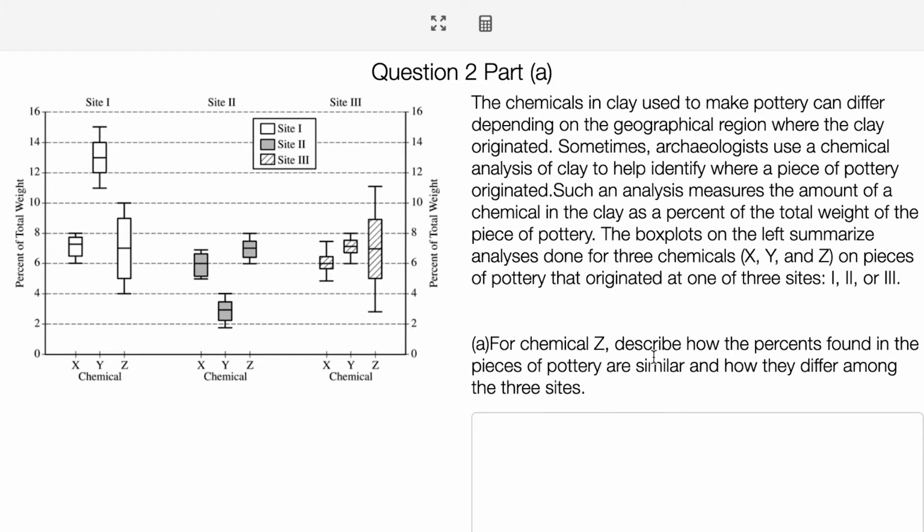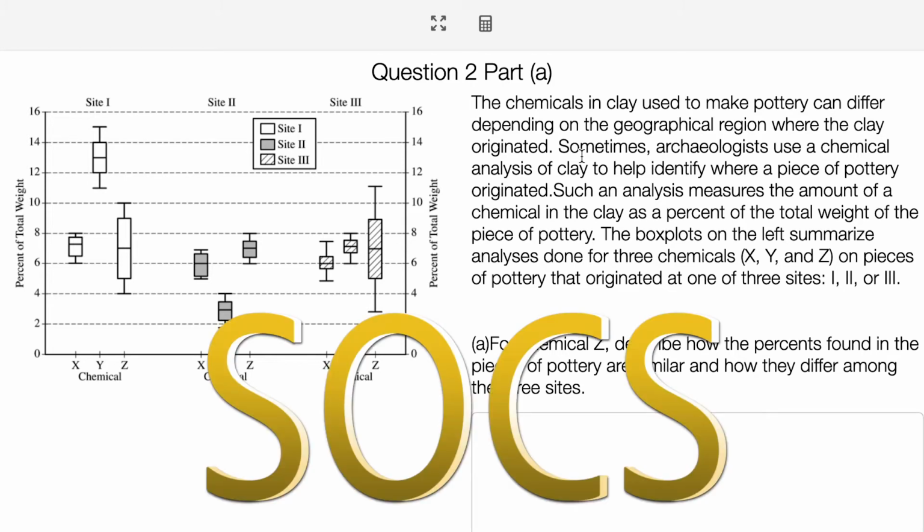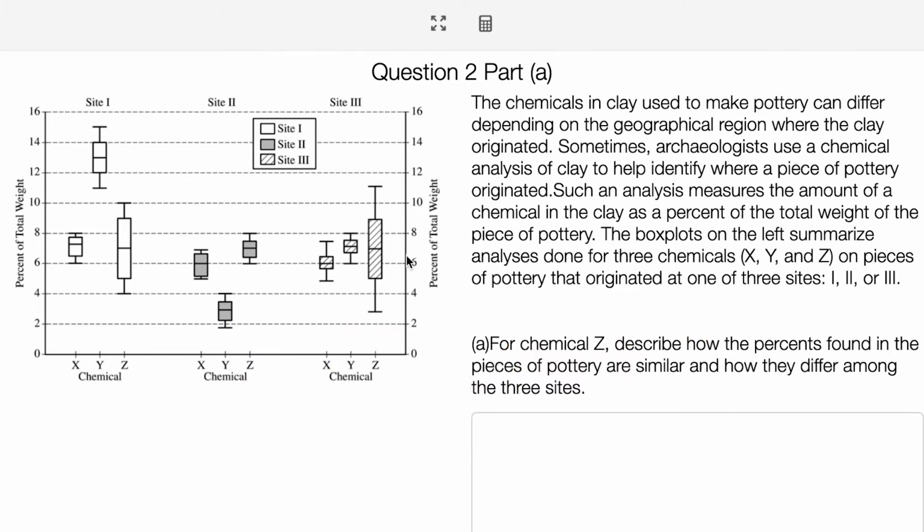For chemical Z, describe how the percents found in the pieces of pottery are similar and how they are different among the 3 sites. I'm not going to put a model solution here per se, because there are a lot of right ways to answer this question, but I will point out the things that you should be describing. So here's chemical Z, and chemical Z. Whenever you describe or compare distributions, you put your socks on. So shape, center, spread, outliers. So we're going to do that with Z.